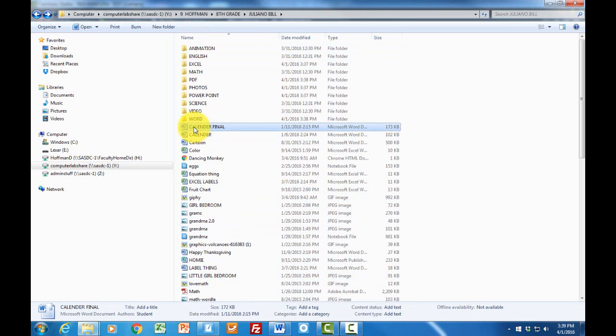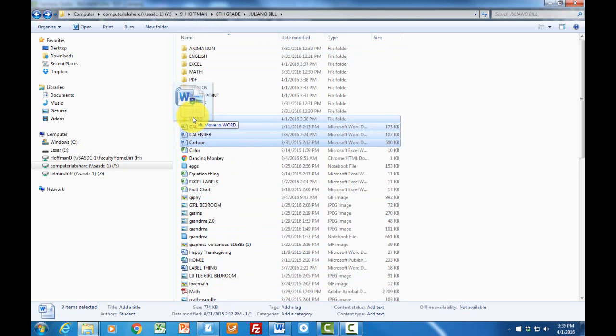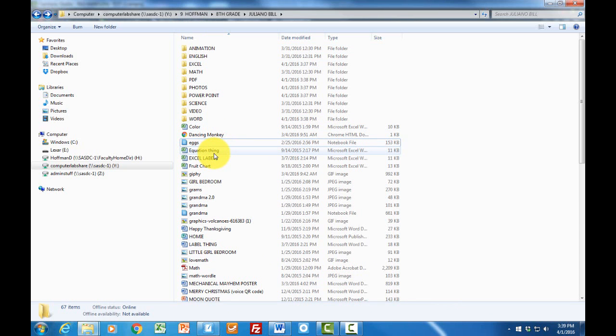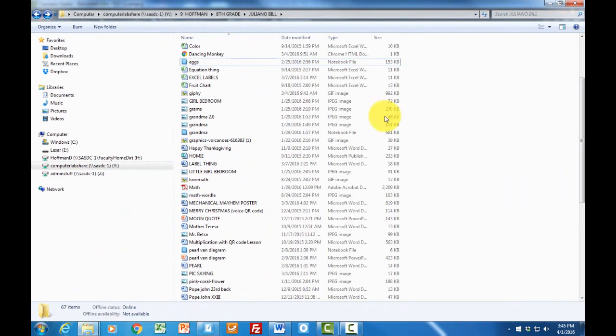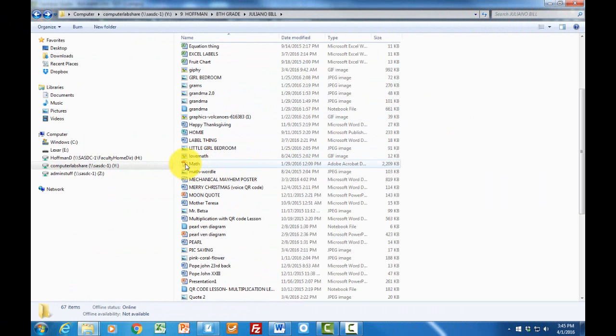Let me do these three here. Again, click on the first one, click on the last one by holding down your shift key, and that's Microsoft Word, and slide that up. Hopefully that makes sense. We have a lot more to clean up, but let me just give you a couple more examples. Here's Math PDF.